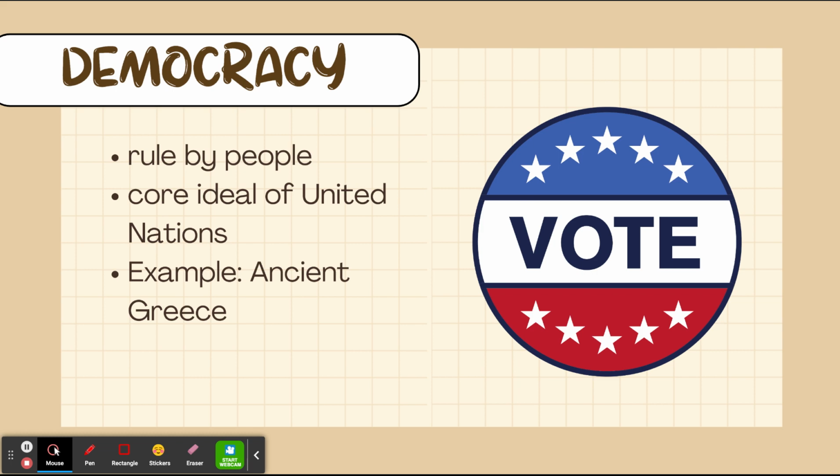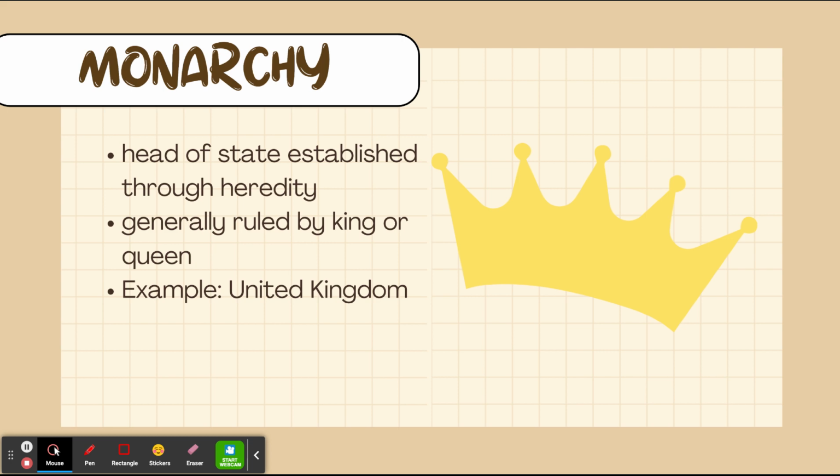A representative democracy is when people come together over a certain period of time and they vote for the people that are representing them in government. And those people are typically people that are trained in law or politics or military or something that's going to be advantageous in terms of being a part of the government on that scale. The next type is a monarchy. A monarchy is a government where the head of state is established through a hereditary. So, what that means is it's passed down from generation to generation.